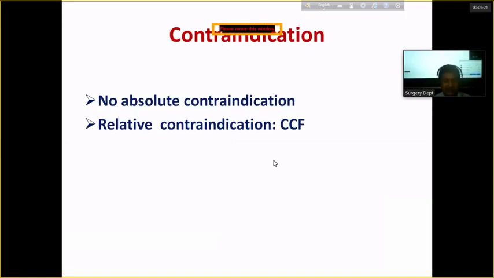In that case, we have to give the transfusion a bit cautiously, slowly. Sometimes it is combined with diuretics so that extra fluid cannot accumulate in the body. So there is no absolute contraindication for blood transfusion, but a relative contraindication is congestive cardiac failure.